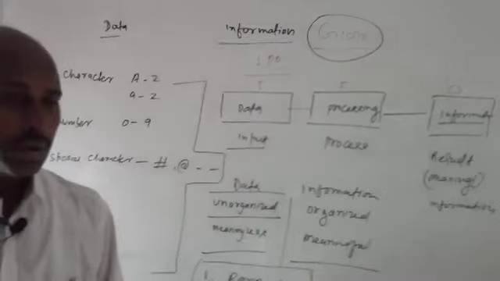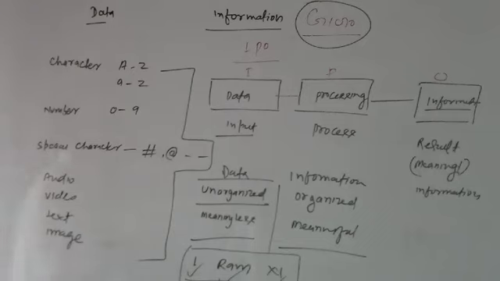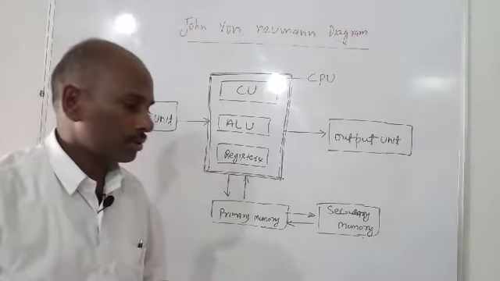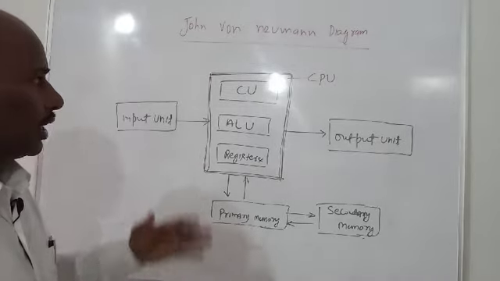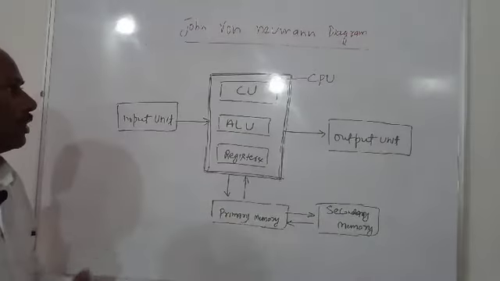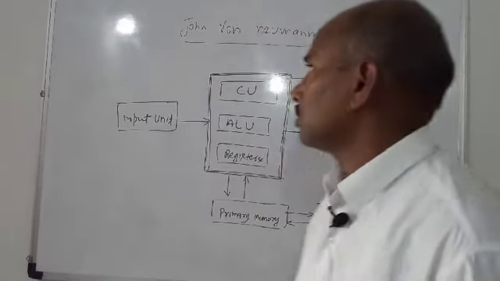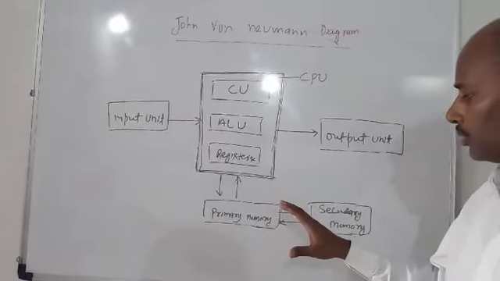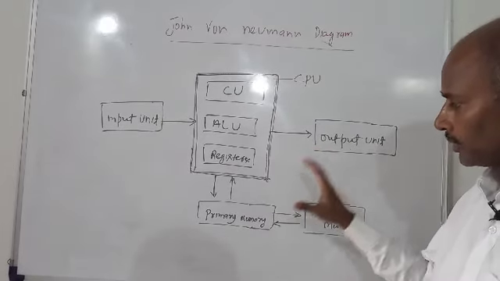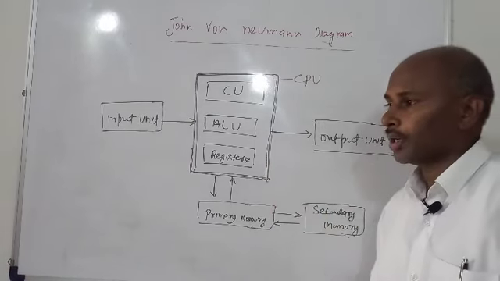Now I want to make a diagram, and this diagram is very popular. Students, you can see this very popular diagram, given by the famous computer scientist John von Neumann. This diagram is very popular for understanding the working process of our modern computer.